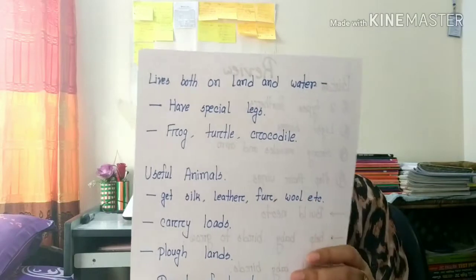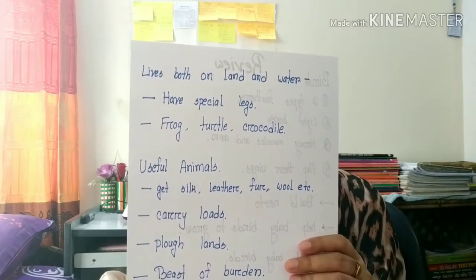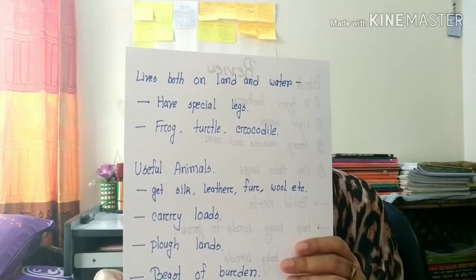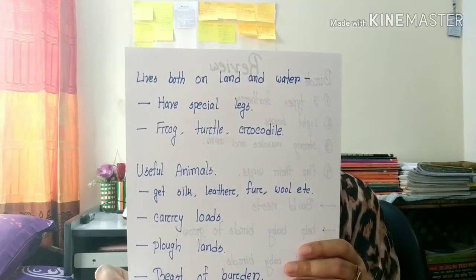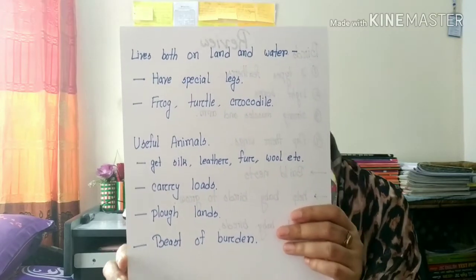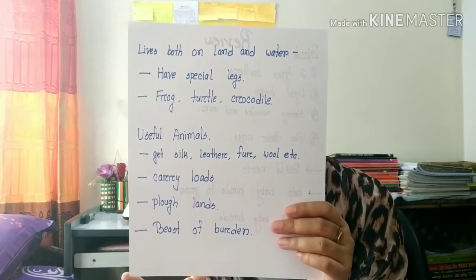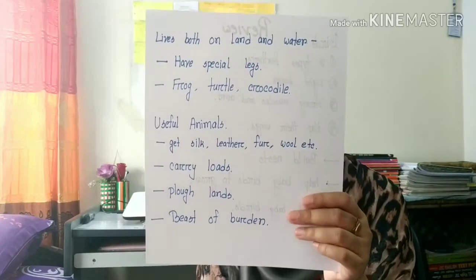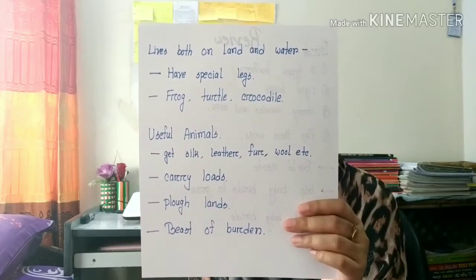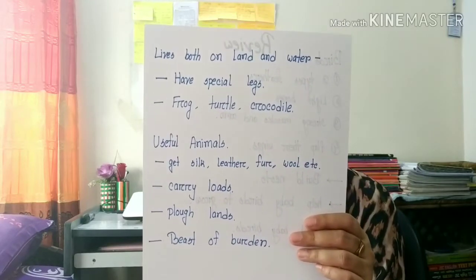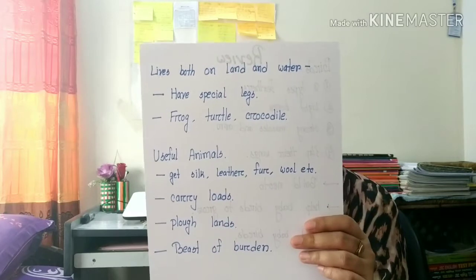Animals that live both on land and in water. Examples of this are frog, turtle, and crocodile. These are examples of animals that live both on land and in water. They have special kinds of back legs for hopping and swimming.